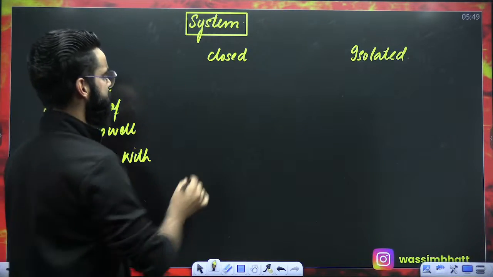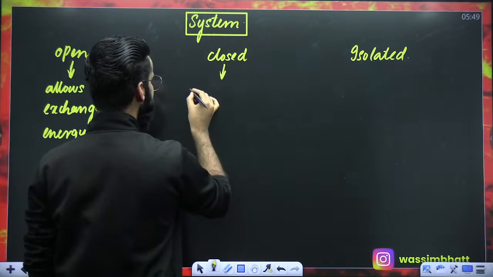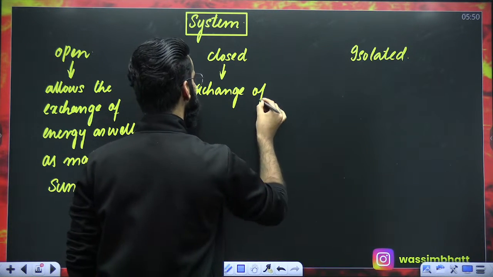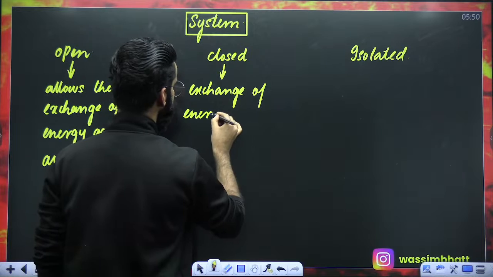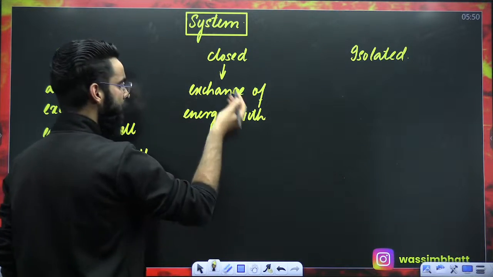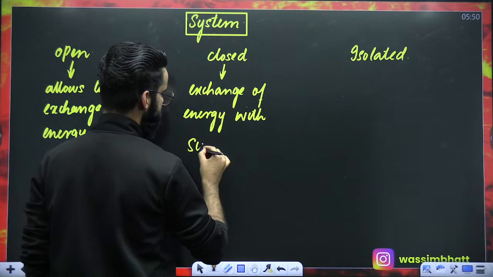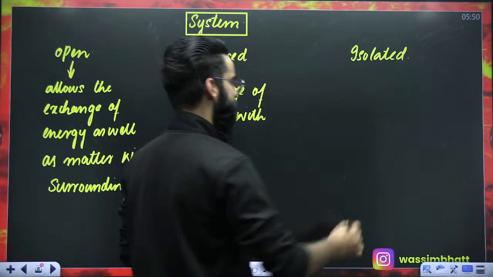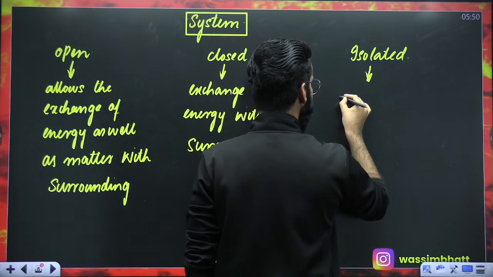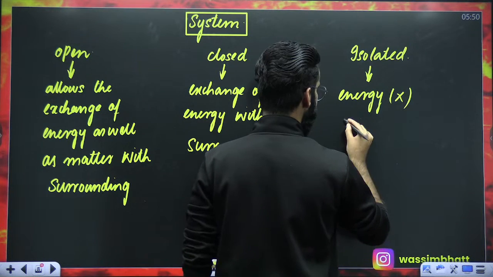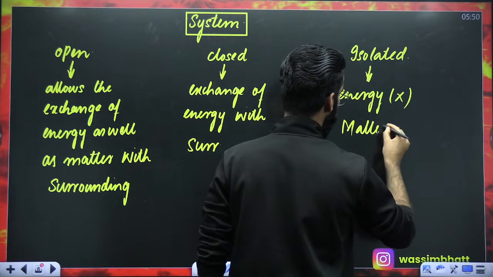Whereas a closed system only allows the exchange of energy with the surroundings. Whereas if I talk about the isolated system, it neither allows the exchange of energy nor the exchange of matter with the surroundings.